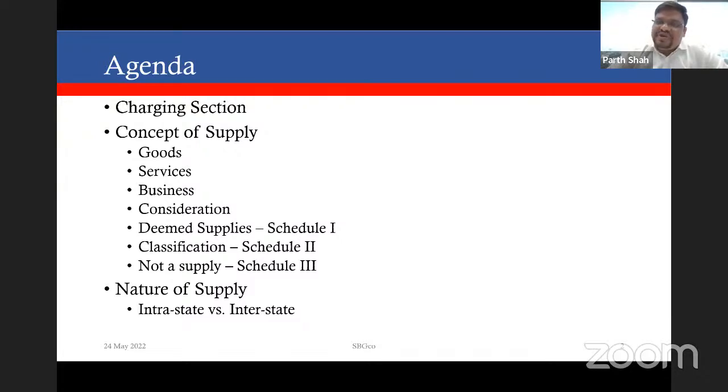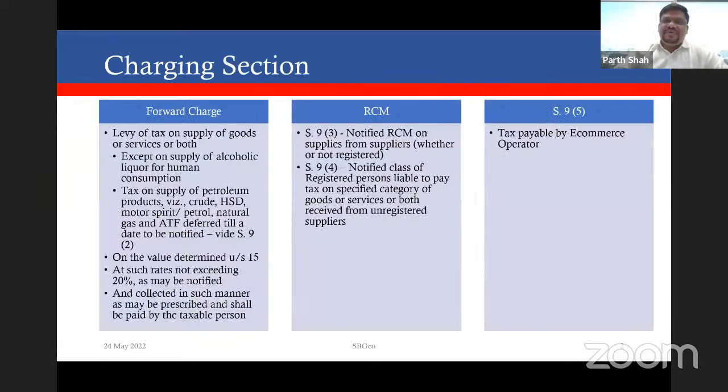And lastly, we'll also discuss the concept of intrastate versus interstate supply, and why the need to determine the nature of supply comes into the picture in case of GST. We'll discuss that aspect as well. Without wasting much time, we'll straight away go to the first topic, the first slide for the session, the charging section.